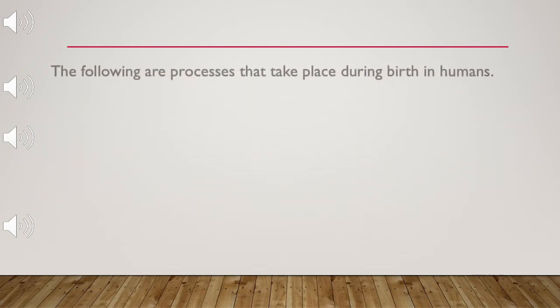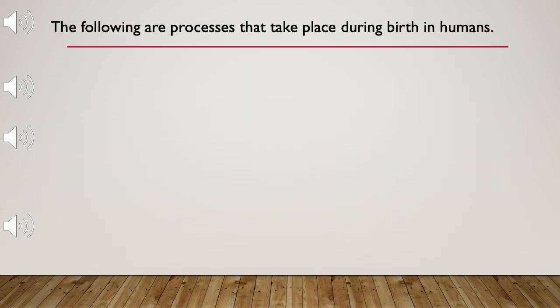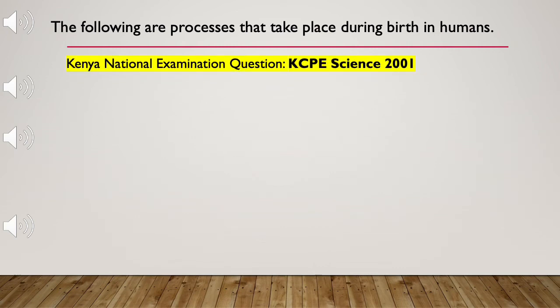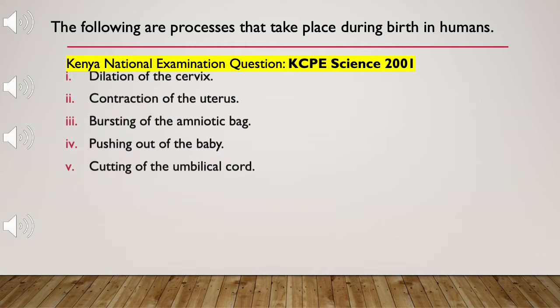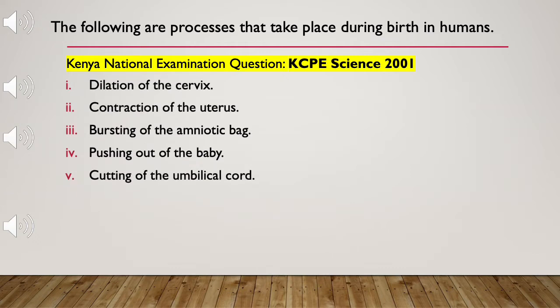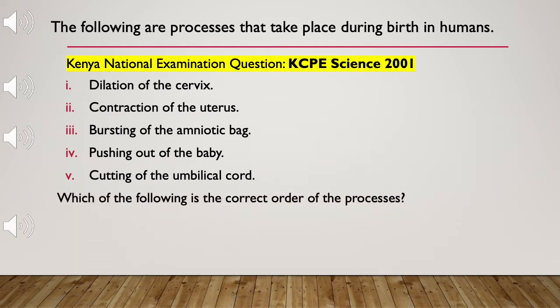The following are processes that take place during birth in humans. 1. Dilation of the cervix. 2. Contraction of the uterus. 3. Bursting of the amniotic bag. 4. Pushing out of the baby. And 5. Cutting of the umbilical cord. Which of the following is the correct order of the processes?